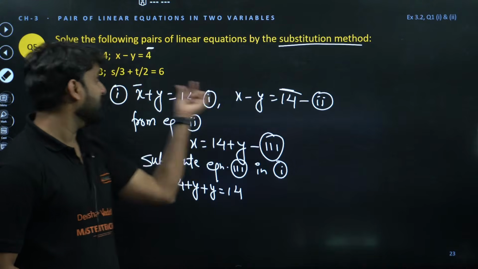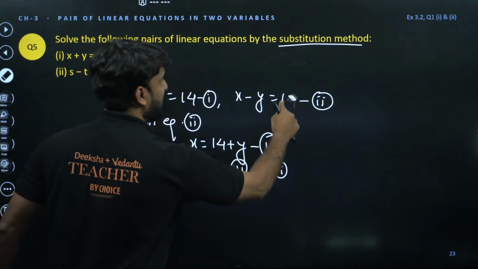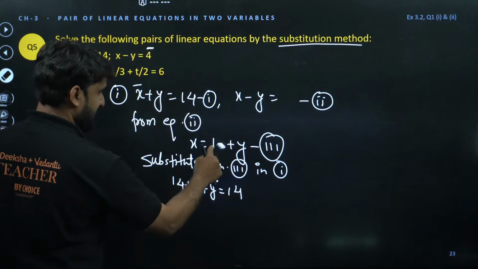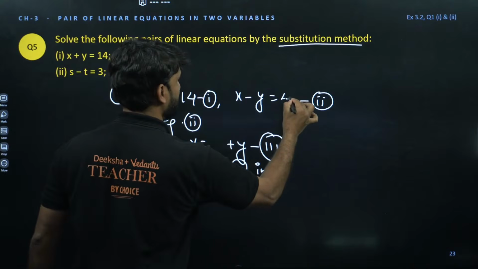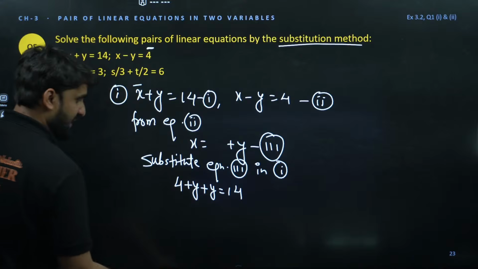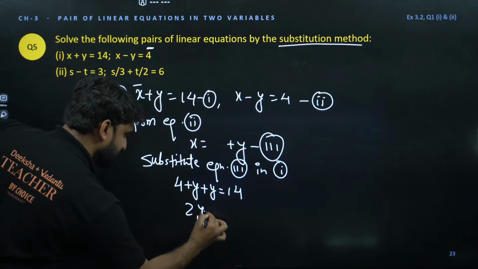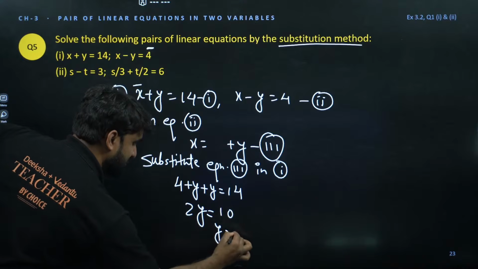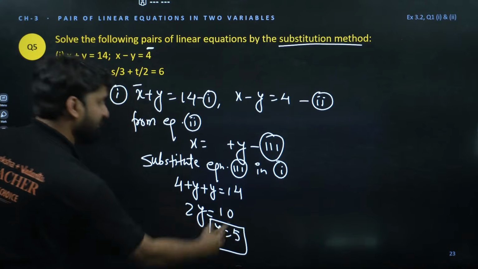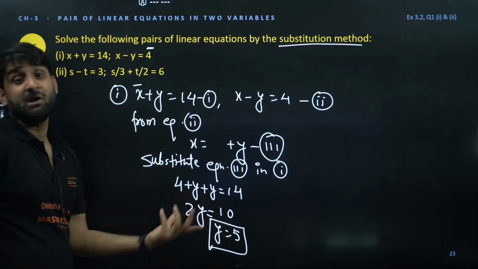This is not 14, my dear, this is 4. Why are we writing 14 here? That's why the result was getting wrong. So this is 4. Wow. Now y plus y will be 2y. 4 will go there, 14 minus 4 will be 10. So we have y is equal to 5. 2 5s are 10. And once you get y, you can find out x also.